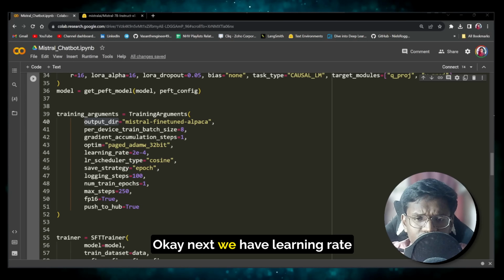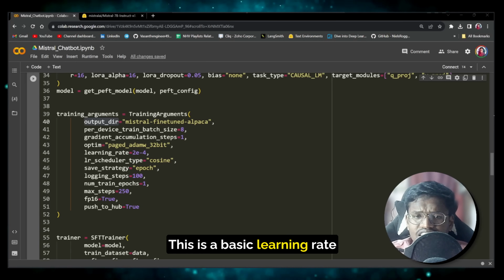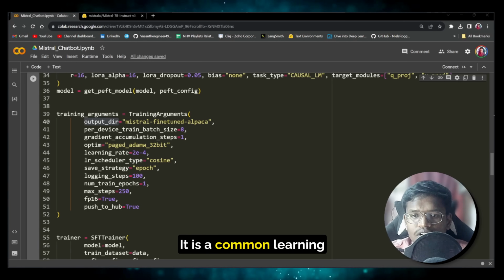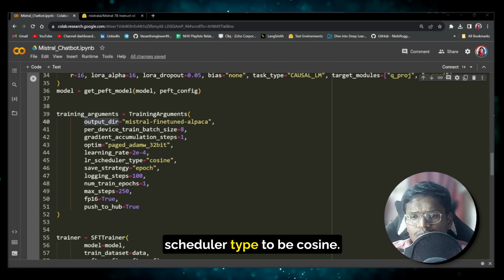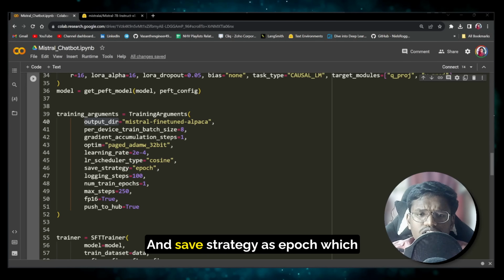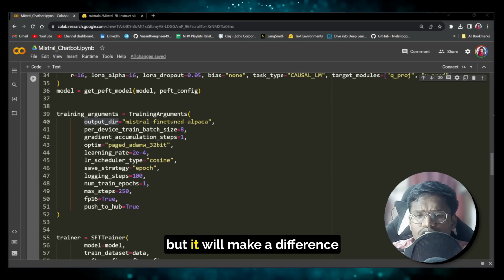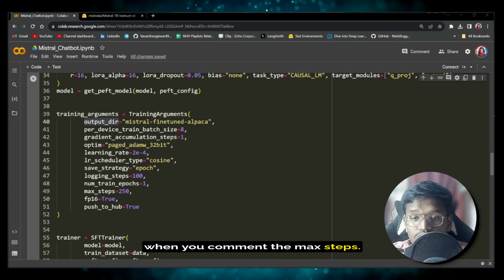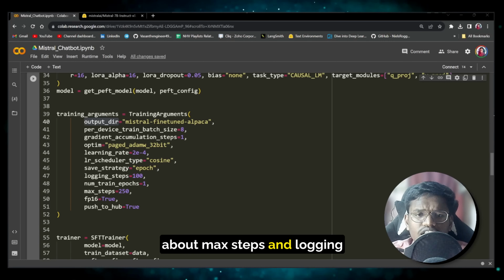Okay, next we have learning rate set to 2e-4. This is a basic learning rate which is used right now, starting from Llama. It is a common learning rate being used. Next we have learning rate scheduler type to be cosine. Okay, and save strategy as epoch, which wouldn't make a difference here, but it will make a difference when you comment the max steps. Okay, so let me explain max steps and logging steps.